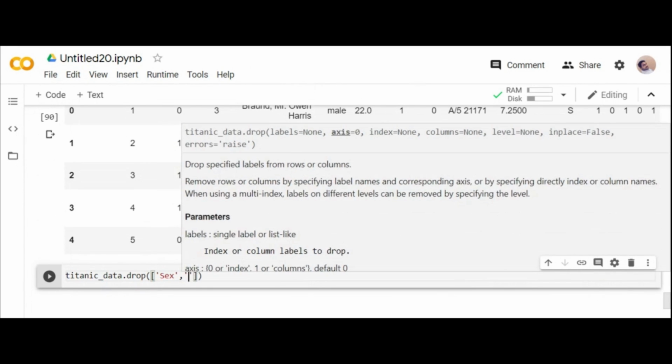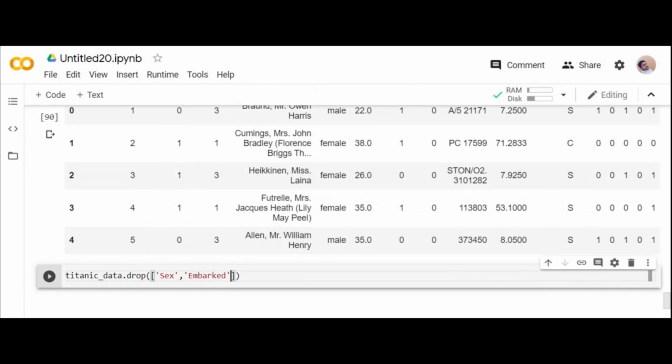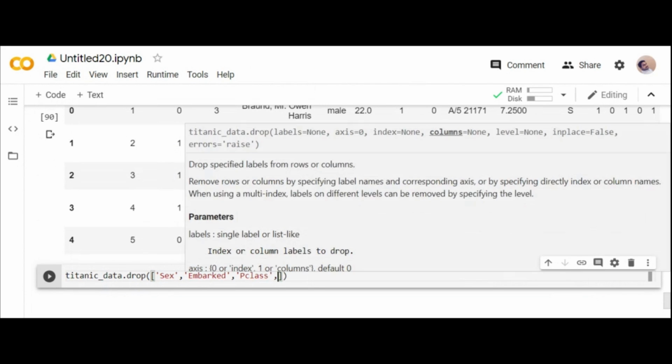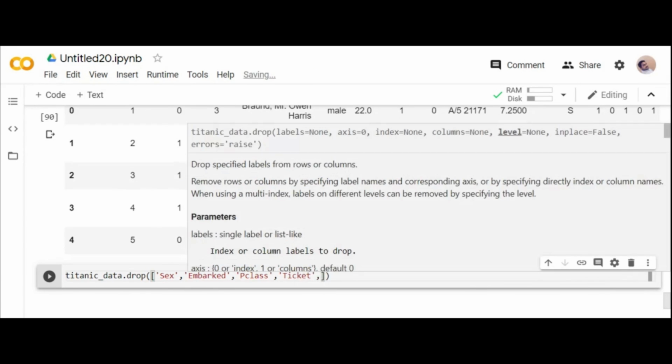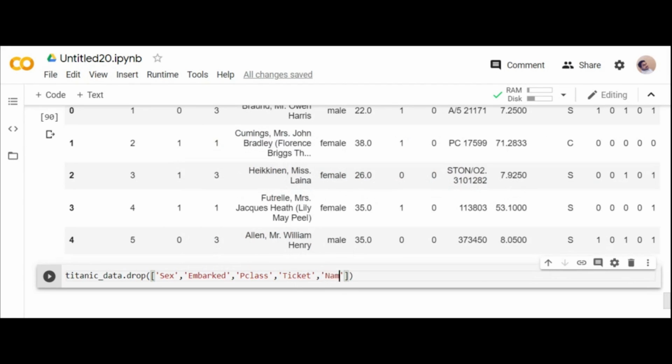Sex and embarked. Just 2 minutes. We are about to finish off. You can see the very clean data. I also don't want ticket because ticket is not needed for me, and I don't want names also because with the help of names I cannot do anything, and I also don't want passenger ID because passenger ID is something like a serial number.